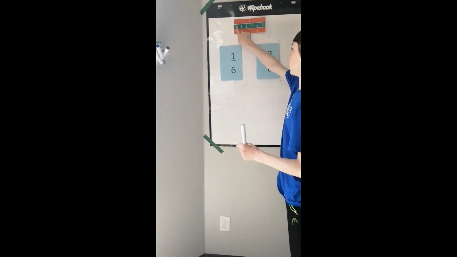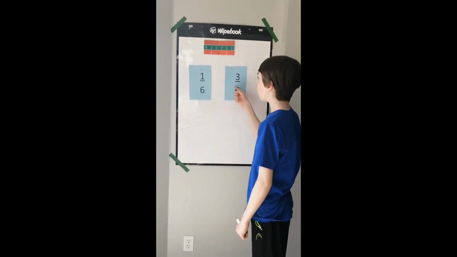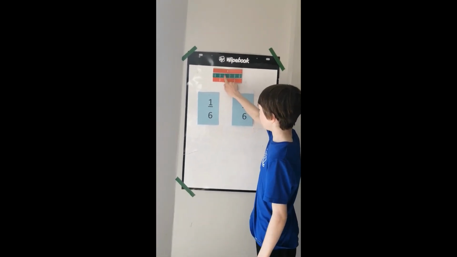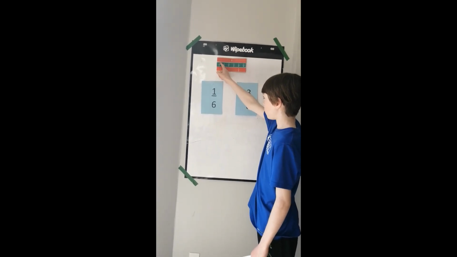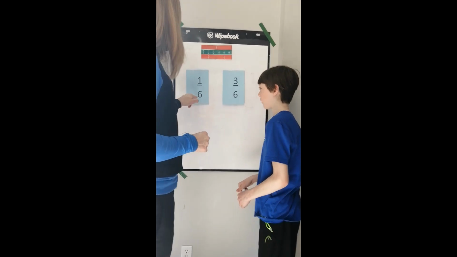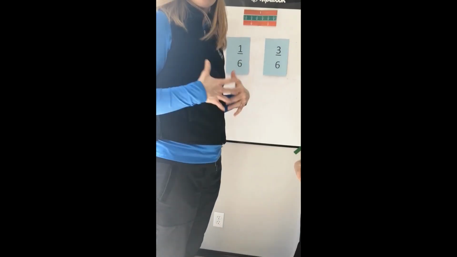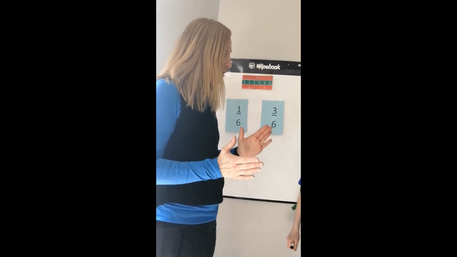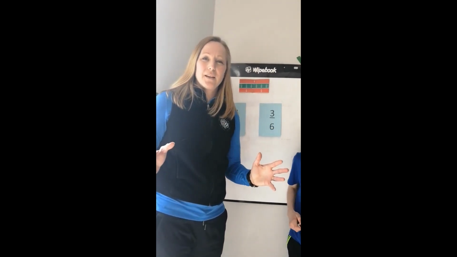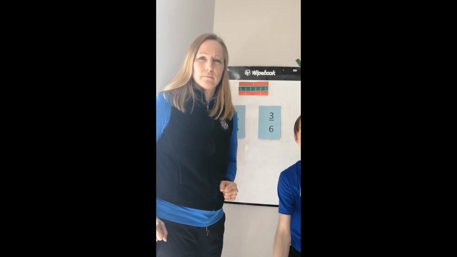Since you'll only have one of these pieces, but if you have 3 of them, then you have this much from there. But if you have 1, then you only have this piece, this little munchkin. Perfect. And if we have the same denominator, that tells us that all of our pieces are exactly the same size. Excellent. So you're going to copy down the next slide in your journal, and then we're going to move on.